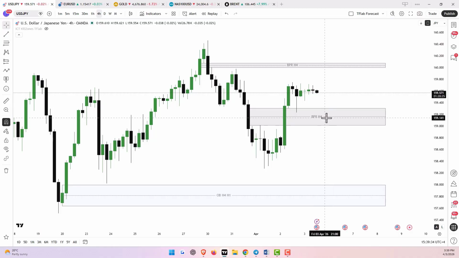And today, April 3rd, on the occasion of Good Friday, many financial markets are closed, and for this reason, we are also seeing limited price movement for this currency pair.